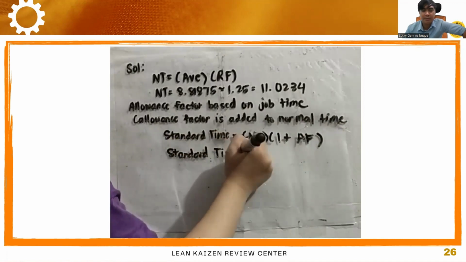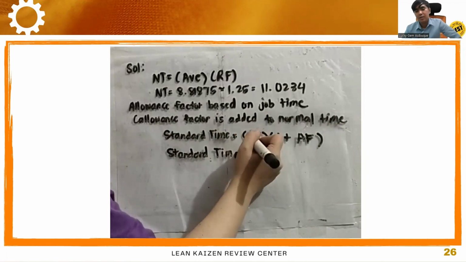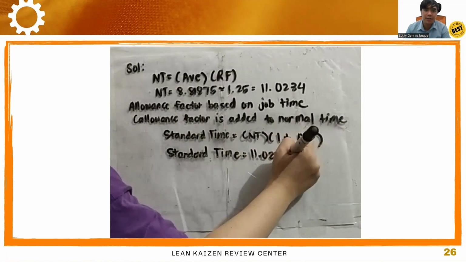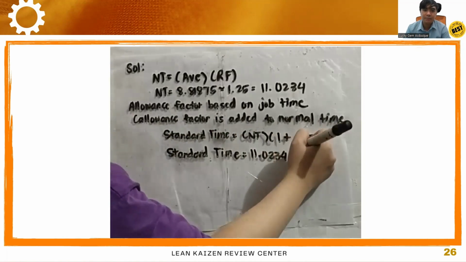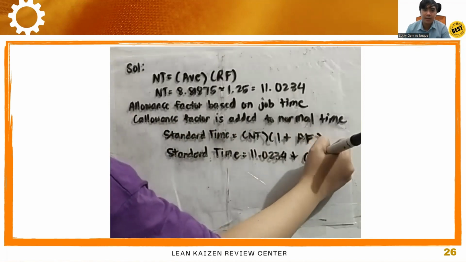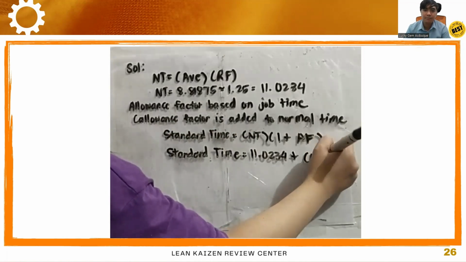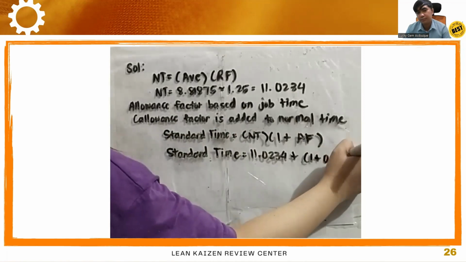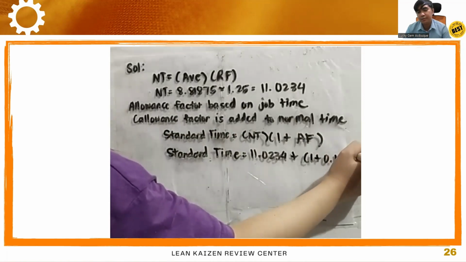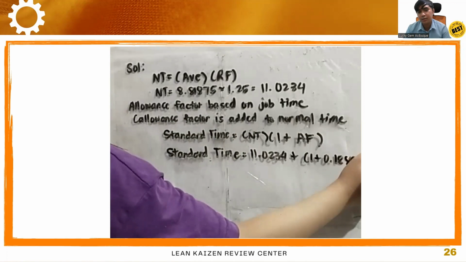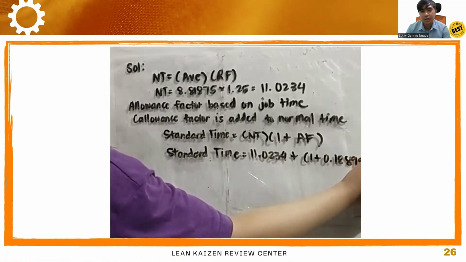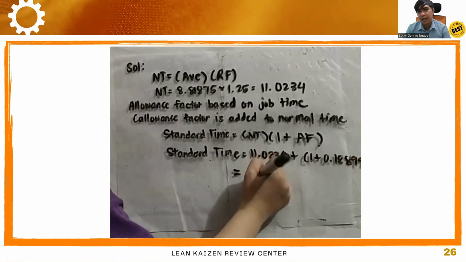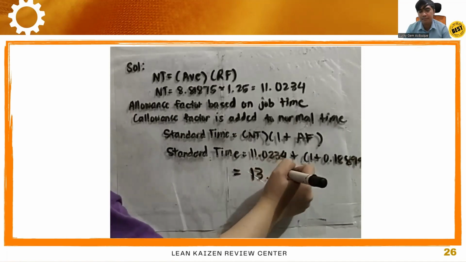So standard time is equal to, what is the normal time? 11.0234 times 1 plus what is the allowance factor? 0.18899, the allowance factor that we got from the previous problem.